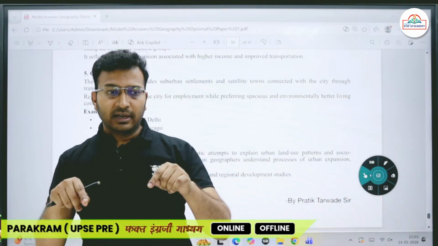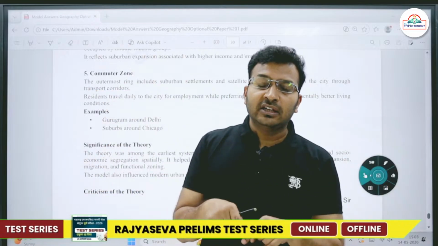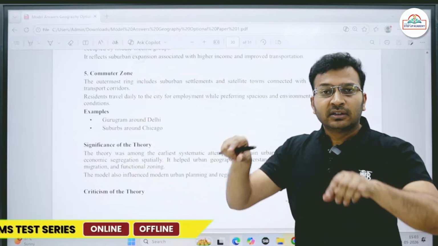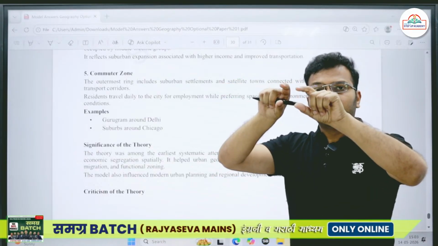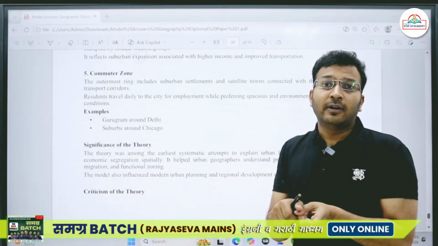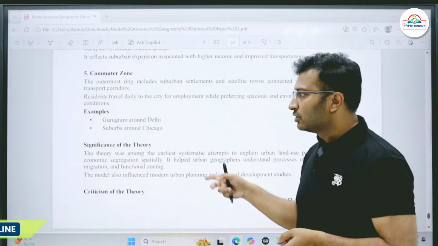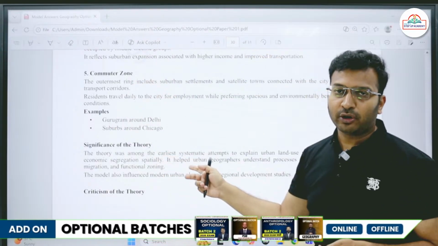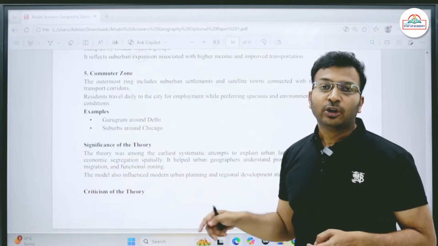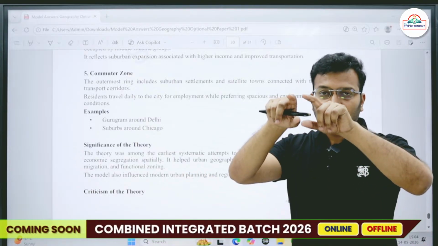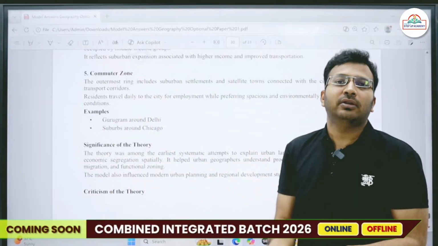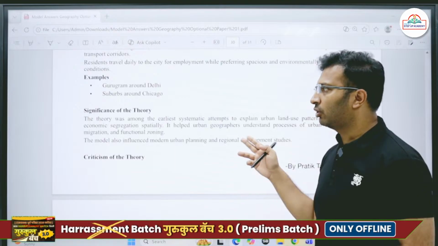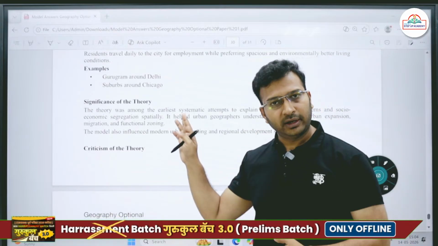So in these areas the outer boundary is now being marked in a circular way. That's why we call it a ring road. And the development we are now seeing takes place along that ring road in a concentric circular manner. So this concentric zone model has helped urban planners plan the construction of road networks in a circular manner. It also helps explain urban landscape patterns and economic segregation, so this model is quite useful.